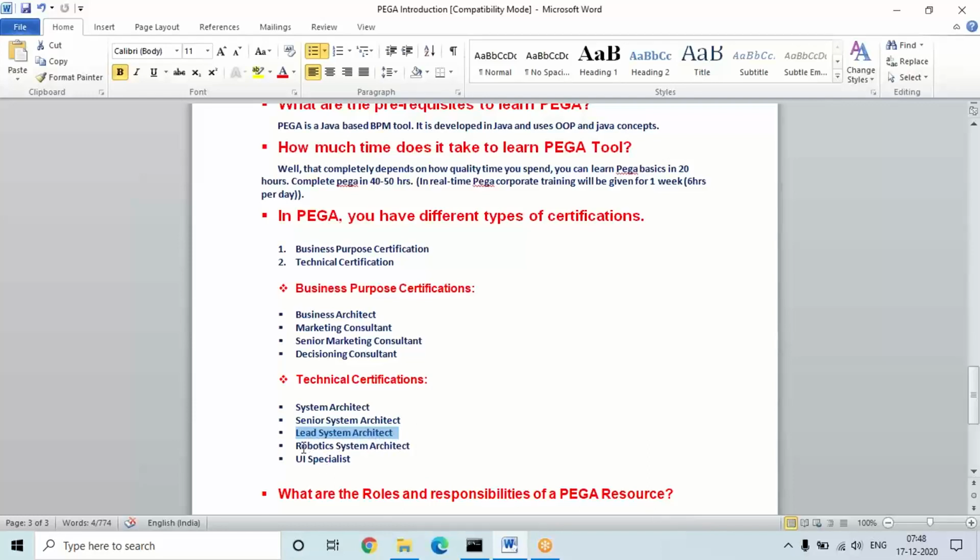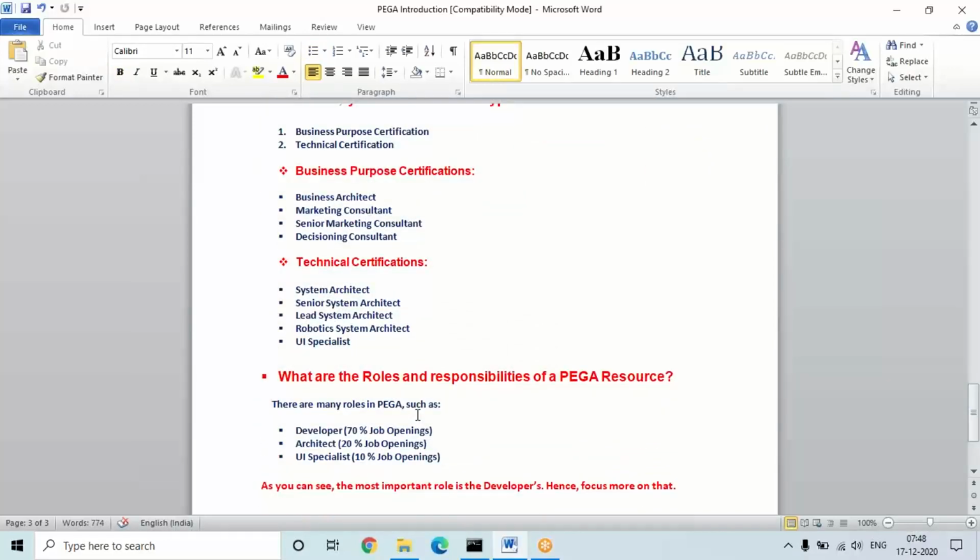And in the future, if you want to grow further in the company, you can go for the robotic RPA certification, and there are some UI specialist certifications. Then you can go for these. So these are all additional things. But initially, if you want to get into Pega, these are the first two certifications you need to write.